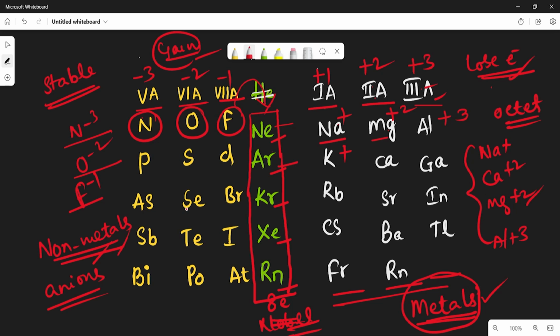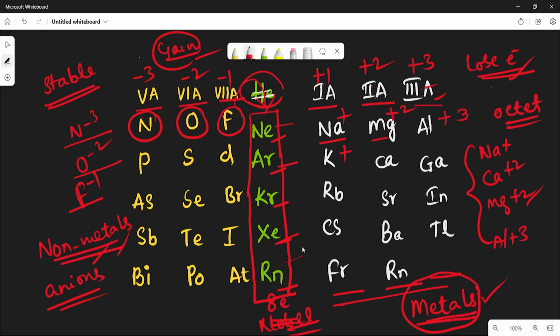Noble gases, except helium, possess 8 electrons in the valence shell. Because of this stable configuration, they are stable. That's why they are called noble gases or inert gases, which means they are inactive. They do not participate in any chemical changes.